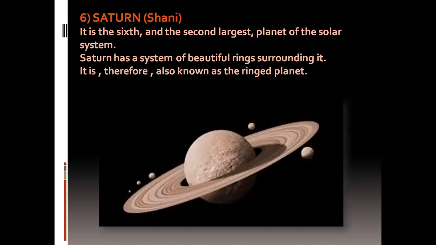Our sixth planet is Saturn, and it is called Shani. It is the sixth and the second largest planet of the solar system. Saturn has a system of beautiful rings surrounding it. It is therefore also known as the ringed planet. Why? Because many rings are there. You can see the picture of Saturn.